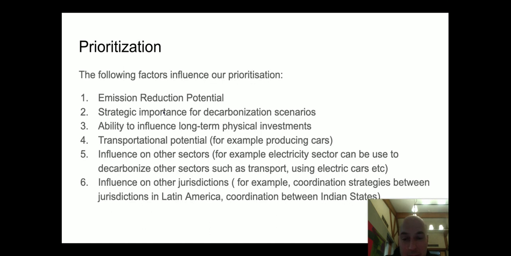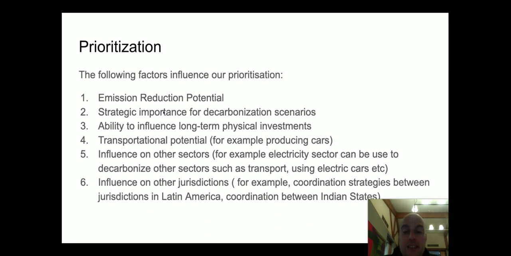the ability to influence long-term physical investment. So if a carbon tax influences investment choices, that's highly important. The transformational potential. That could mean that a carbon tax can transform and reduce energy prices in electric cars or renewable energy or storage, such as flow batteries.